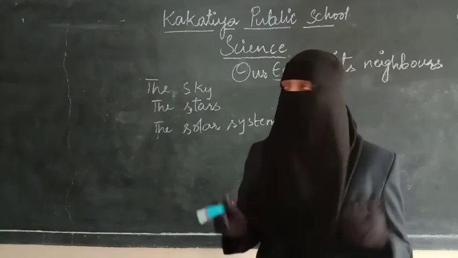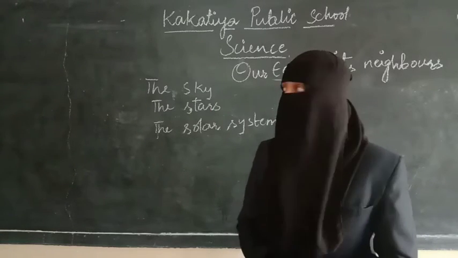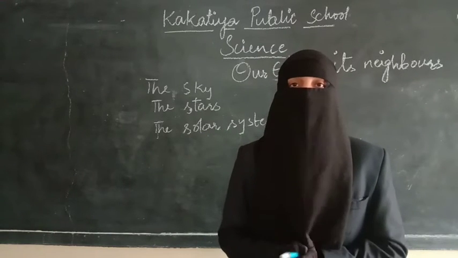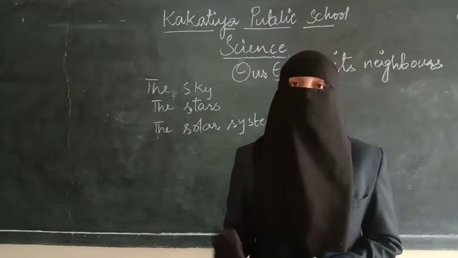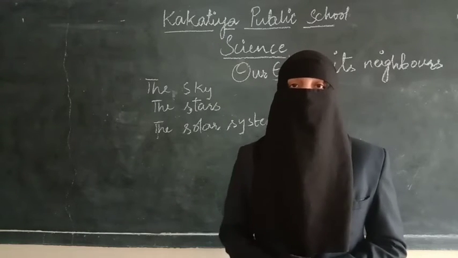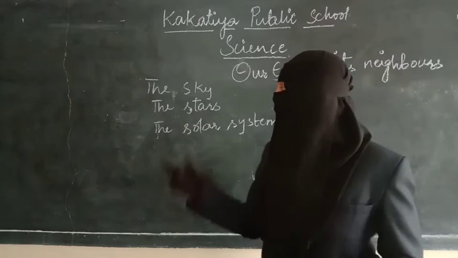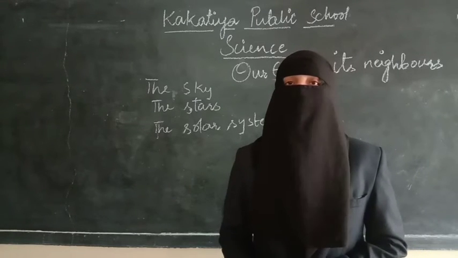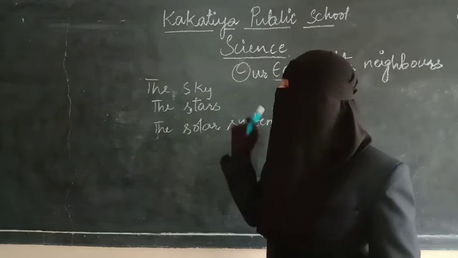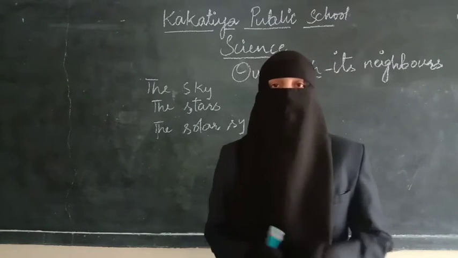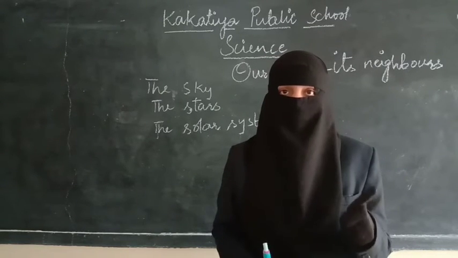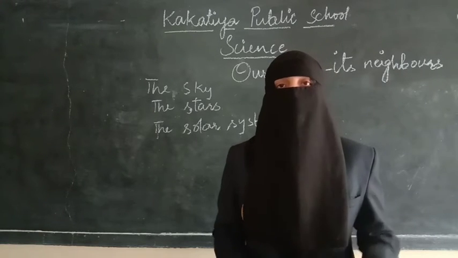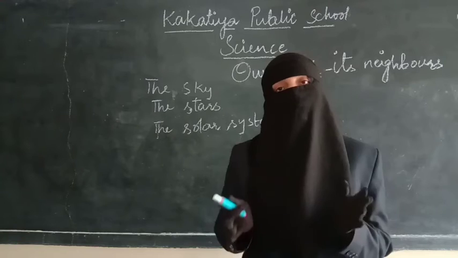Sky is where all the heavenly bodies are present, and the groups of stars combine together to form patterns, and that is called a constellation. There are a number of constellations, and our solar system consists of one Sun and 8 planets revolving around the Sun. And there is a difference between a star and a planet. A star has its own light and own heat. For example, the Sun is a star, it has its own light and its own heat.